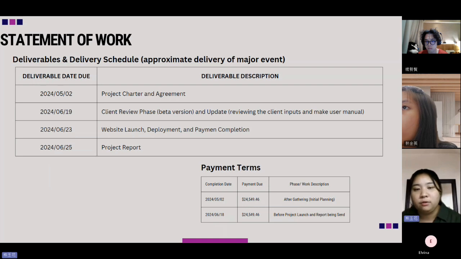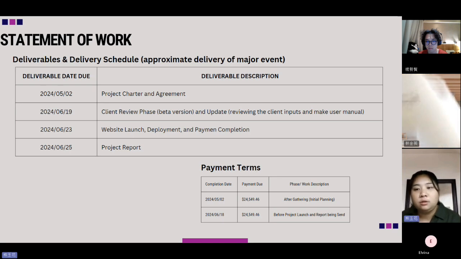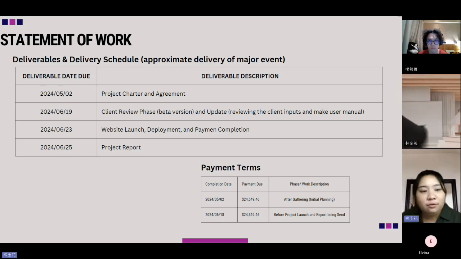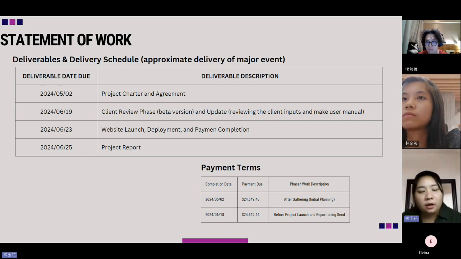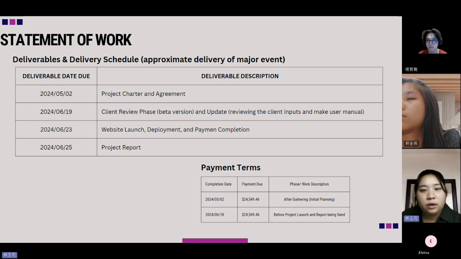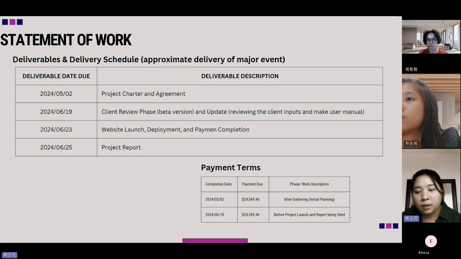It's like the beta version of the website, and also an update, including reviewing the client input and making the user manual. And for the 23rd of June, the deliverable should be website launch, deployment, and payment completion. And on the 25th of June, we will deliver the project report.